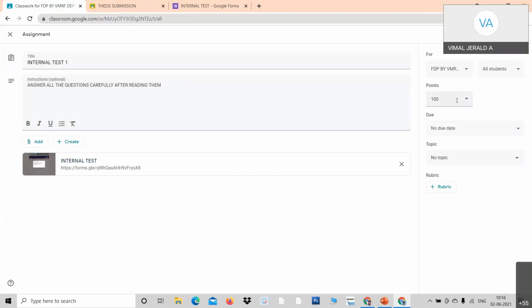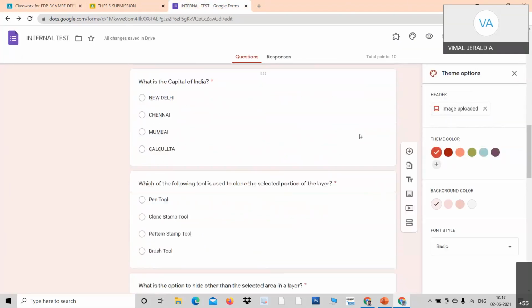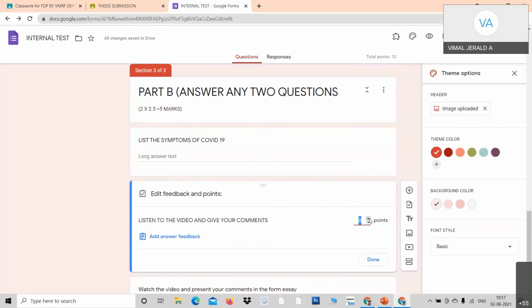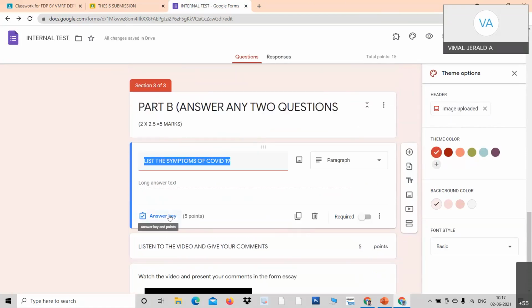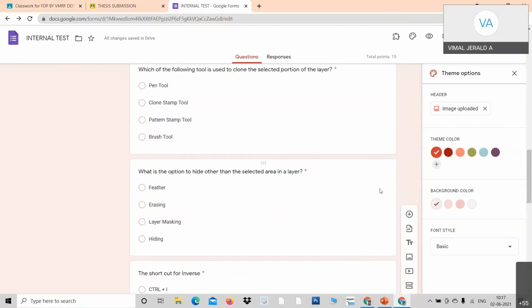And you can fix the marks or you can leave the marks, because the marks have been fixed here itself. Total points are 5. I have not given marks for this question, so I go over here and fix the marks. This is for 5 marks, and the next question is for 5 points. So 5 plus 5, totally 15 marks here, professors.